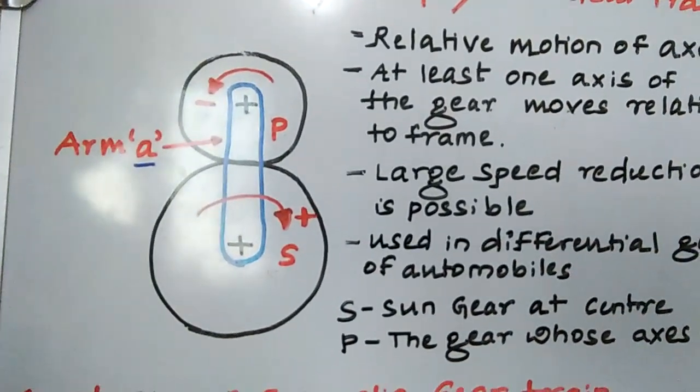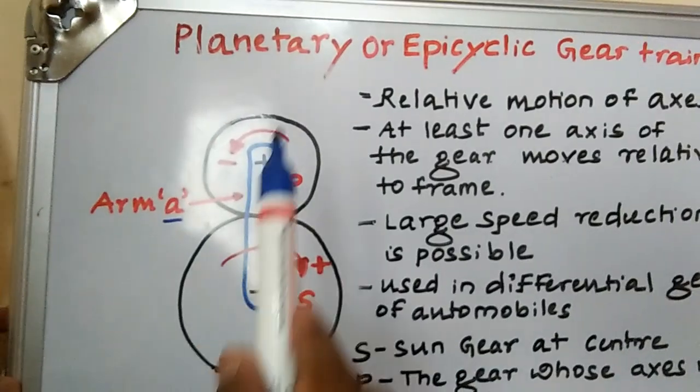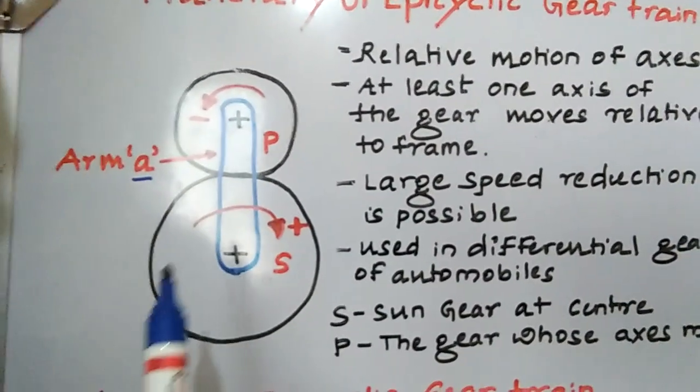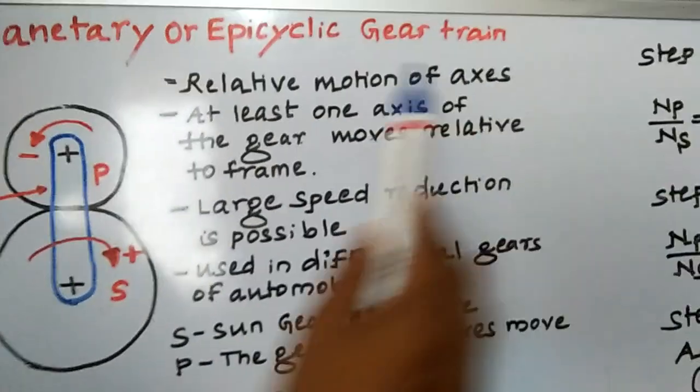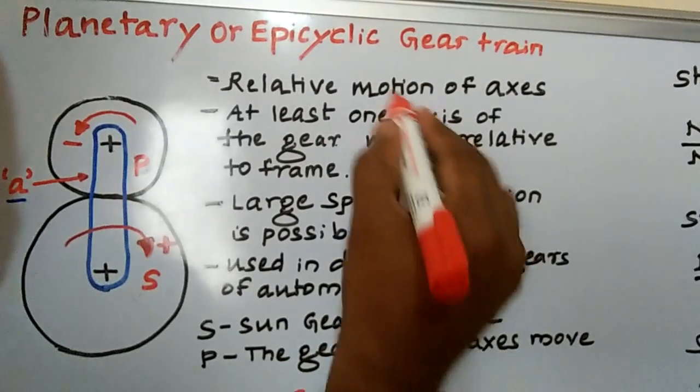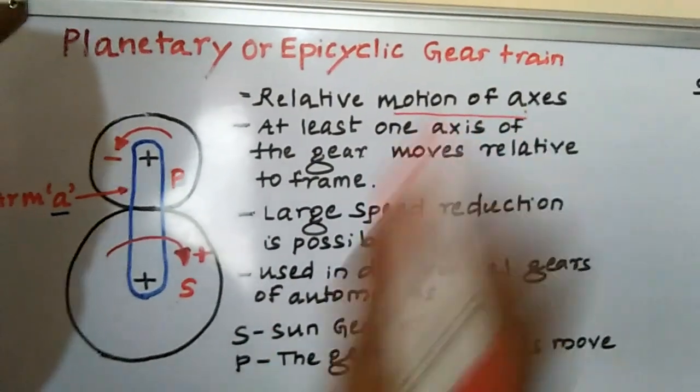The definition of the epicyclic gear train is that it involves the relative motion of the axis. That is important. I will explain what relative motion of the axis means.